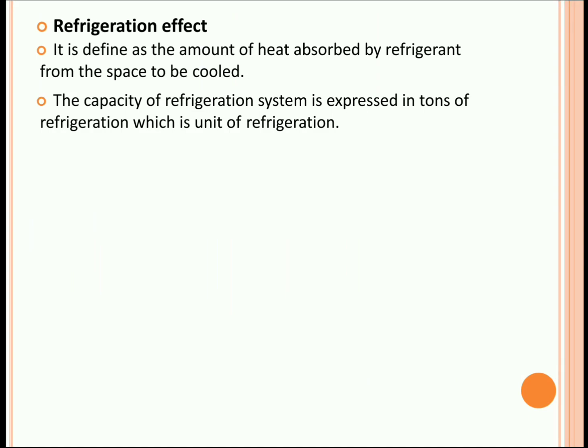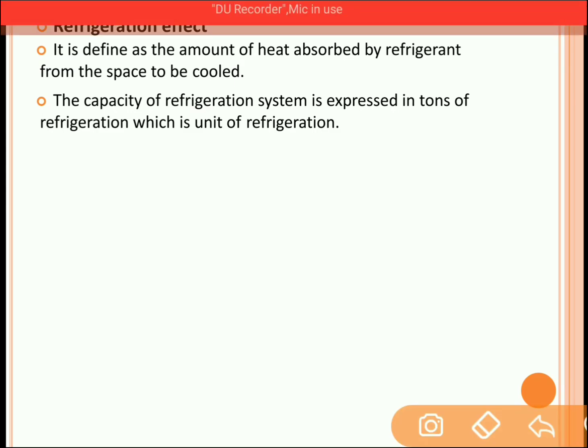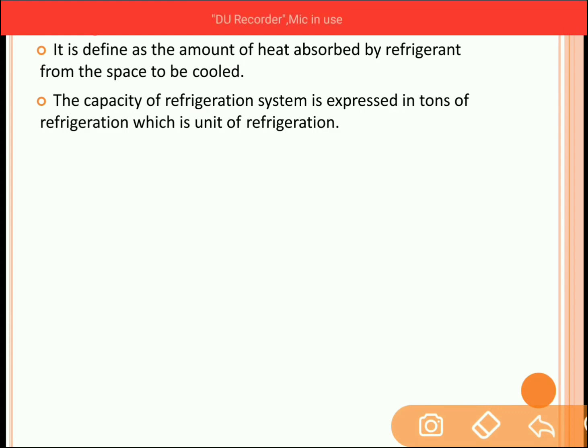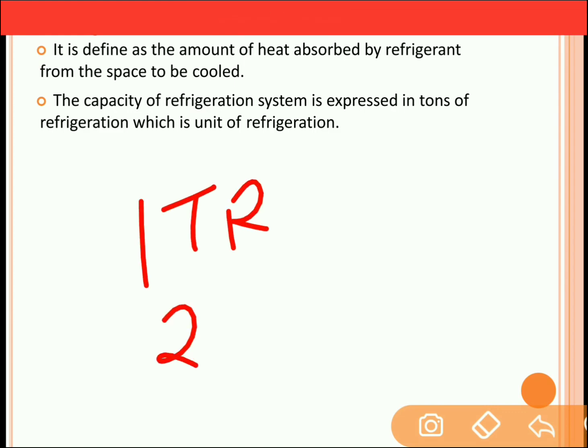Next, refrigerating effect. What is refrigeration effect? It is defined as the amount of heat absorbed by the refrigerant from the space which is to be cooled. The capacity of a refrigeration system is expressed in terms of tons of refrigeration, which is also called the unit of refrigeration. As you see, when you buy an AC, the capacity of the AC is represented in terms of ton, that is 1 TR, 2 TR, 1 ton, 2 ton. So you are saying that this AC is of 2 ton. It means it has a refrigeration capacity of 2 tons.